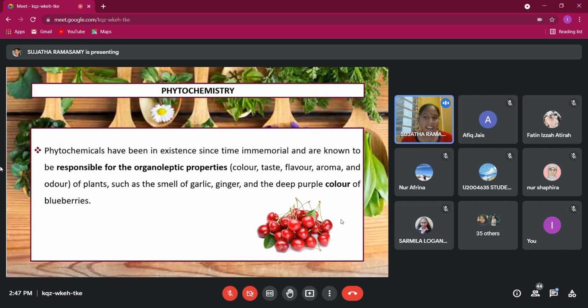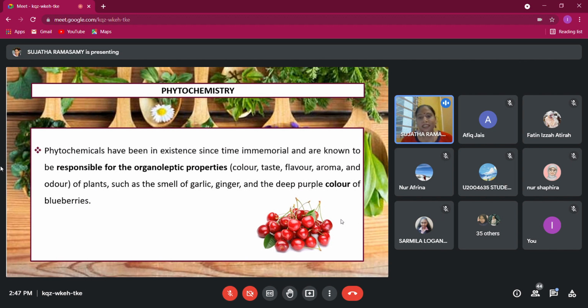Anthocyanin is the secondary metabolite that is responsible for color in plants. Why is it important for fruits to have colors? So that animals are attracted to them. Yes, to attract pollinators, right? Kalau dia letak warna putih je, it's not attractive. So the presence of anthocyanins helps to attract the pollinator. That's another function of these secondary metabolites.